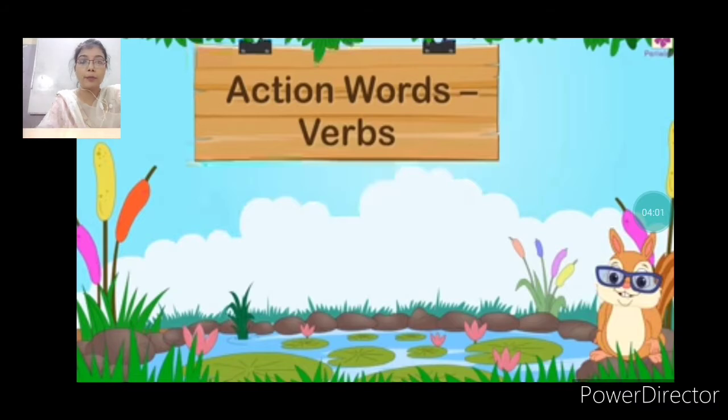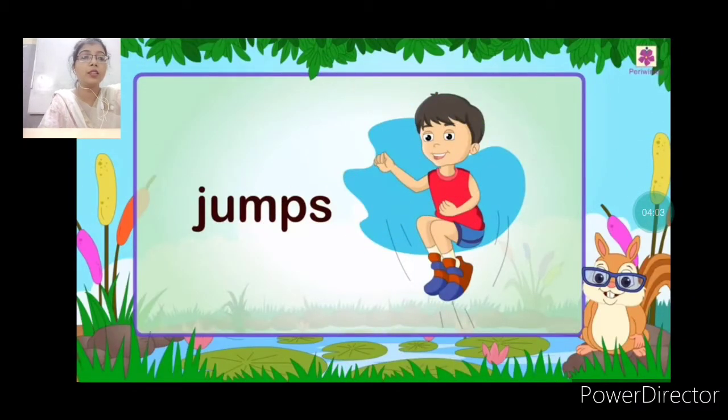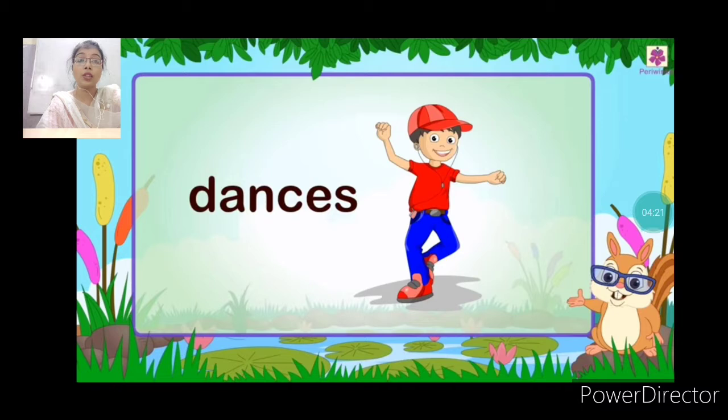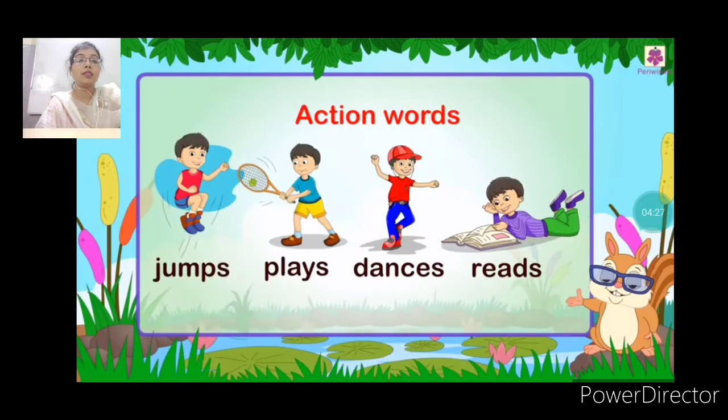Here are some examples of action words, that is verbs. Jumps. What is the boy doing? The boy is jumping. Here jump is an action word, or you can say doing word or verb also. Next is dances. What is the boy doing? The boy is dancing. Here dances is an action word. Here are some more examples. Jumps, plays, dances, read. These all are the action words, children, because these words are showing the action of a particular person. What is the person doing?